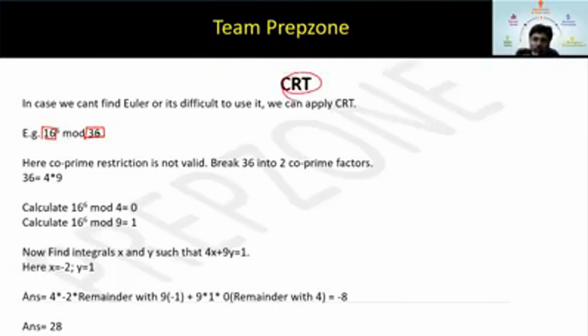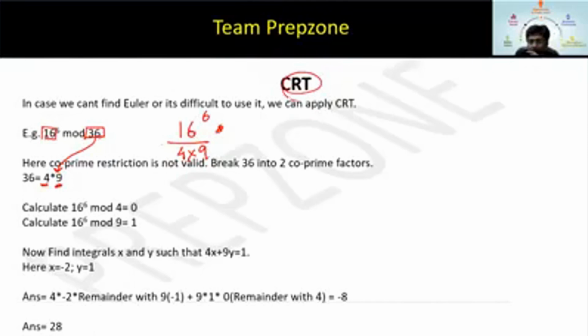What to do? First of all, break 36 in any fashion such that these two factors are co-prime. So I've broken 36 into 4 into 9, right? You have to break this 36 such that these two are co-prime. Now the question converts into 16 to the power 6 divided by 4 into 9, right? This is what the question is now. I'll find the separate remainder with 4. I will find the separate remainder with 9.